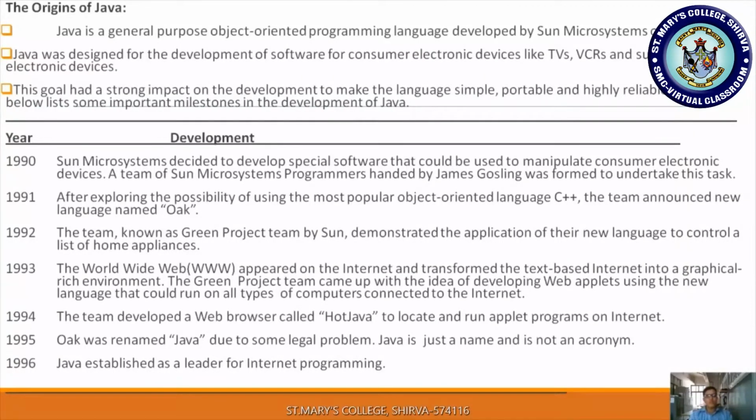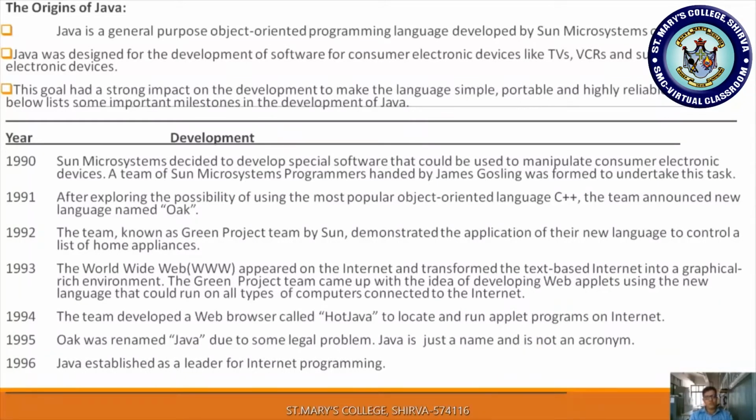In 1992, the team known as the Green Project team by Sun demonstrated the application of their new language to control a list of home appliances. That team was named the Green Project by Sun, and they tried to demonstrate the application of their new language. They explained how that programming language works on home appliances.